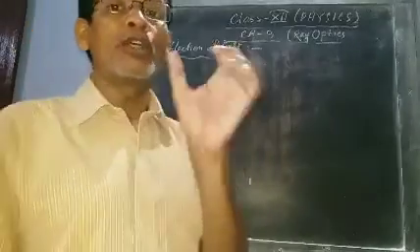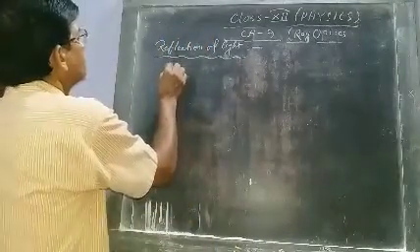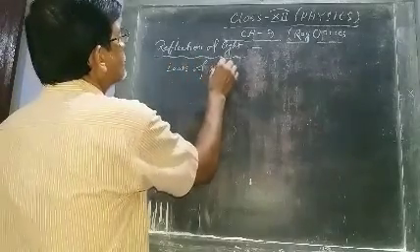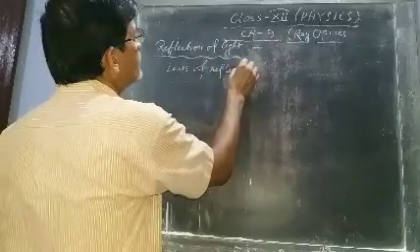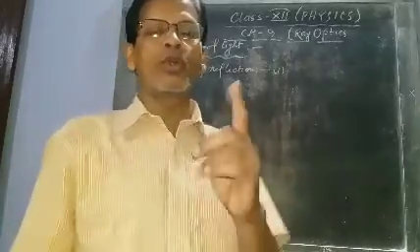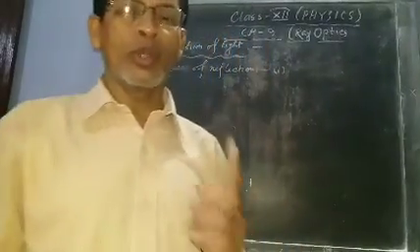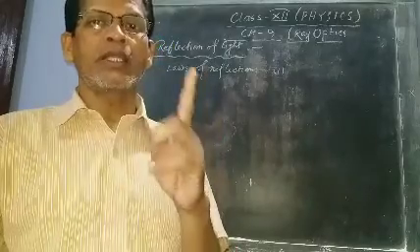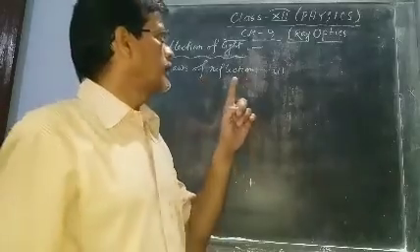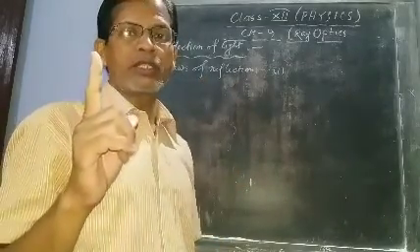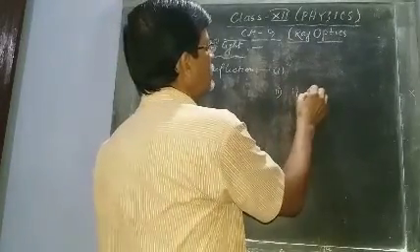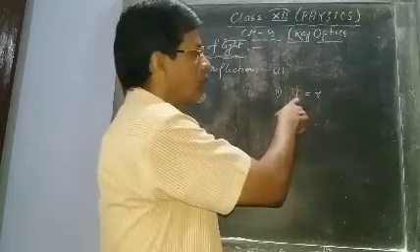And laws of reflection. There are two laws. One, the incident ray, the reflected ray, and the normal all lie in the same plane. And another is angle of incidence equal to angle of reflection. Second is I equal to R. Angle of incidence equal to angle of reflection.